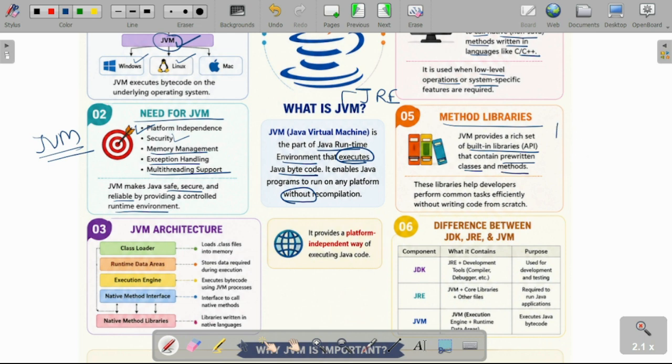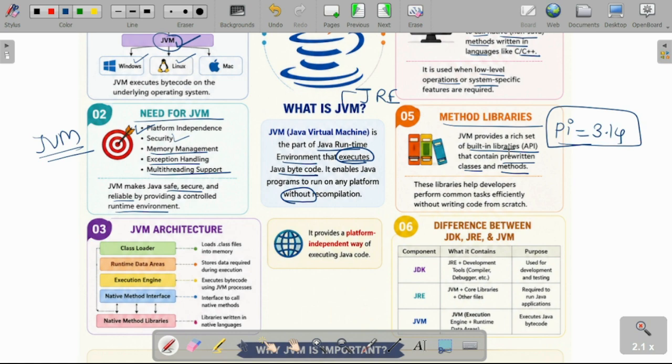For example, the value of the pi variable is equal to 3.14. If we import the mathematical functions by using the import packages, then we can directly use that pi variable in our program code.